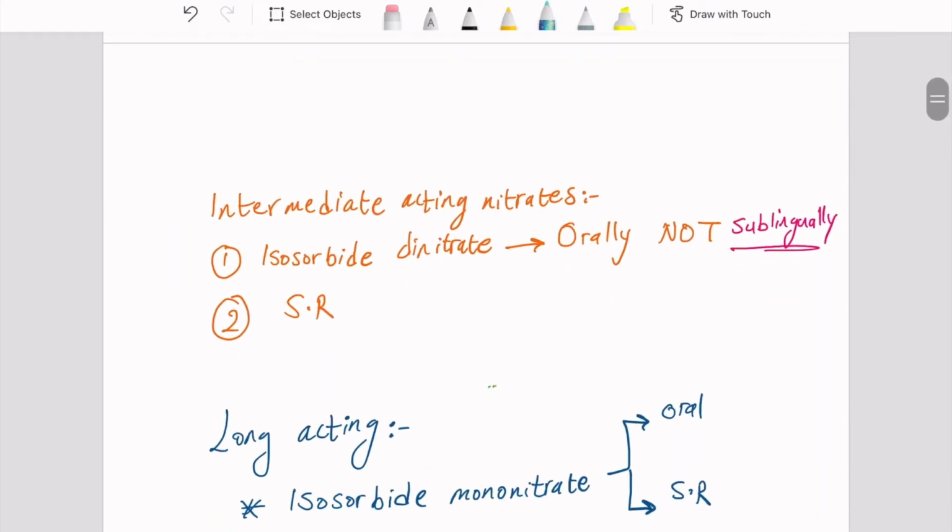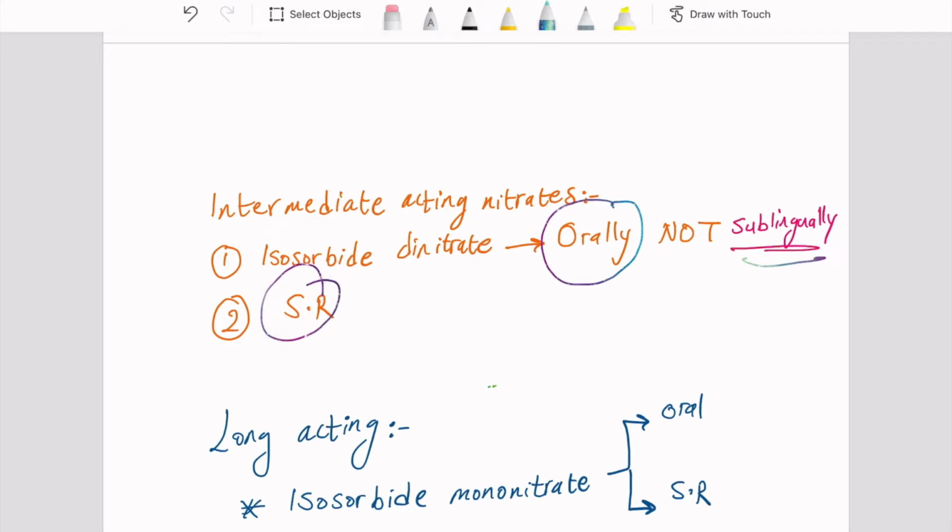Now, moving to the intermediate-acting nitrates, which is isosorbide dinitrate. In this case, isosorbide dinitrate will be given orally, not sublingually. The sublingual form is considered one of the short-acting nitrates. The other form is the sustained release nitrate.